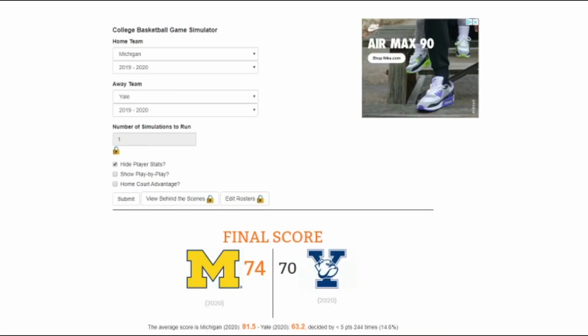And Michigan barely wins, 74-70. That's surprising. Like I said, I haven't watched too much of Yale. Watched more Michigan. Maybe Yale was a little better than I predicted. But nonetheless, Michigan does move on.